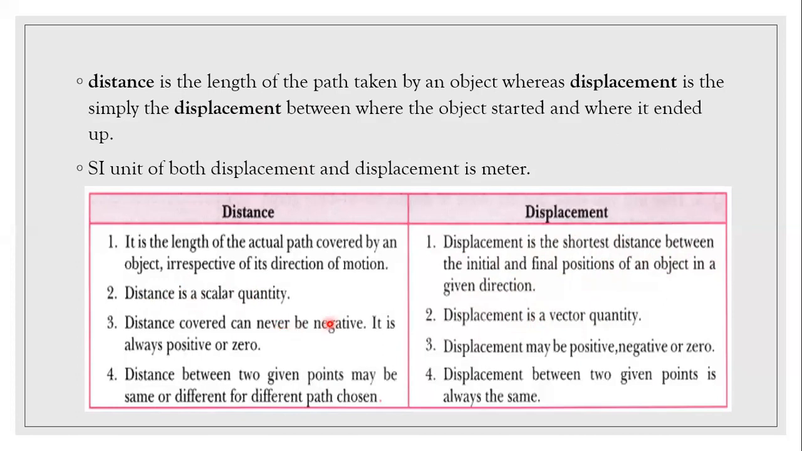Distance covered can never be negative, either it is positive or zero. Displacement may be positive, negative, or zero. Distance between two given points may be same or different for different paths chosen. But displacement between two given points is always the same because the shortest possible path is always the same. What is the meaning of this fourth point? Let me explain this fourth point.